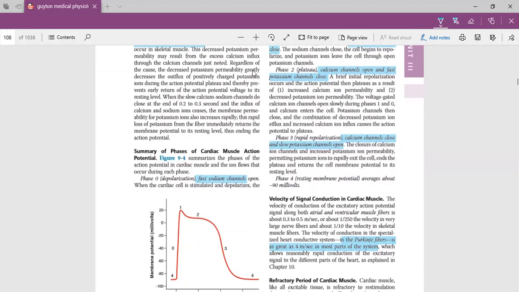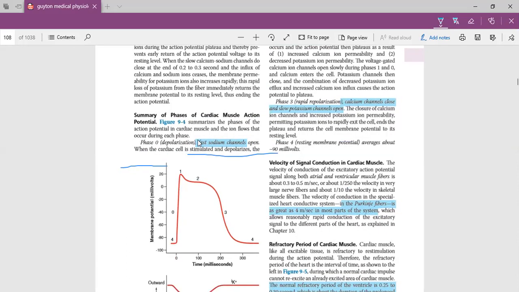Now this is the most important SEQ question of this chapter. What is the summary of the action potential of the cardiac muscle? So I will explain it from this diagram. It has 5 phases. You can see here 0, 1, 2, 3, and 4. Every digit has a meaning. What is meant by 0? This is depolarization. What is meant by 1? It is initial repolarization. What is meant by 2? It is plateau phase. What is meant by 3? It is repolarization. And what is meant by 4? It is used for hyperpolarization.